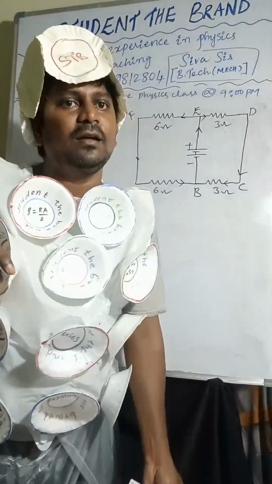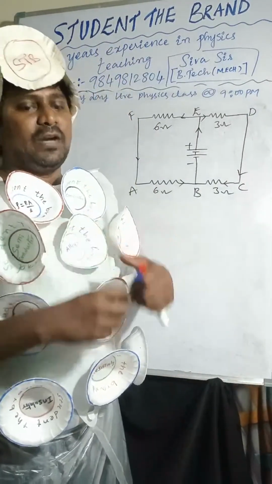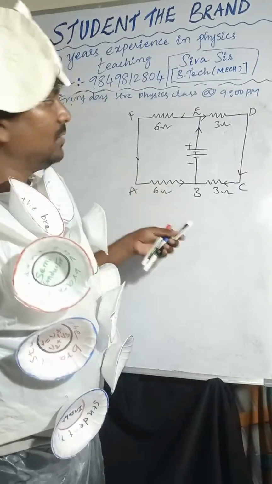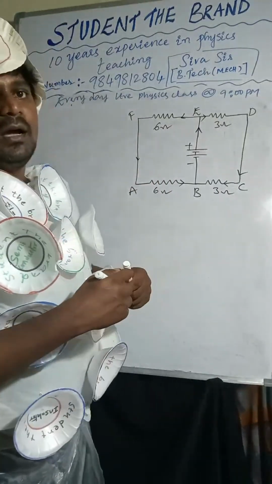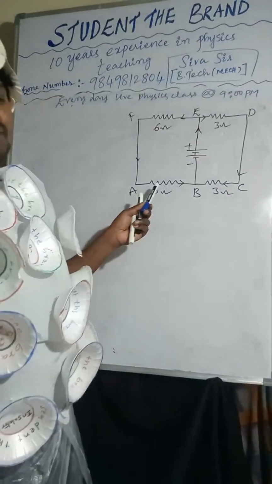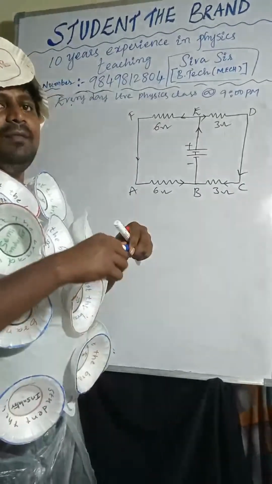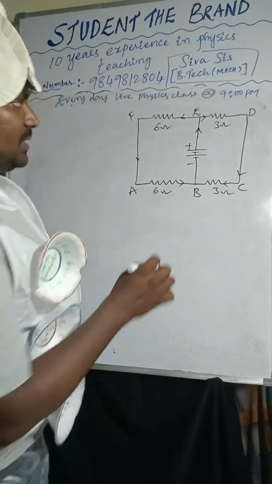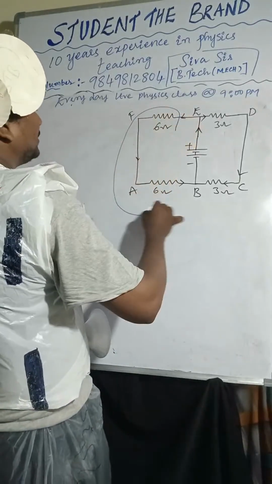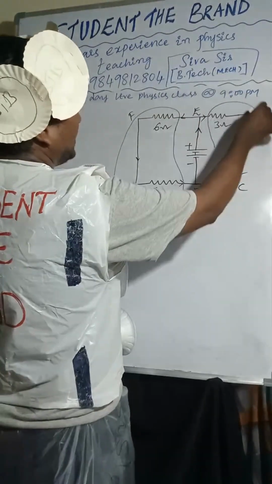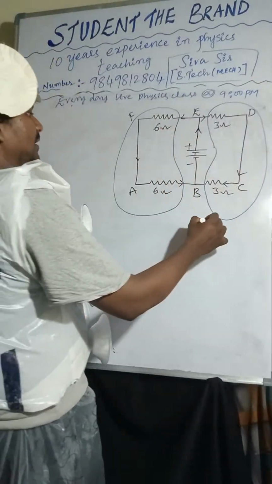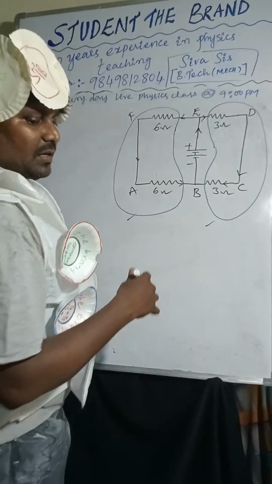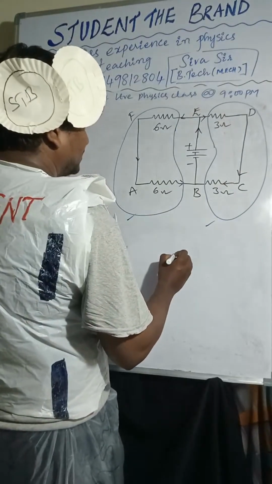So they're asking to find out the equivalent resistance. So we have to find out how much is the total resistance through this circuit. How can we find out? How to redraw the diagram? I already said, select two resistors. I'm selecting these two resistors. Are these two in series or parallel? These two are in series. So that will become parallel to that one because it's connected to the junction. So now I am redrawing the diagram.